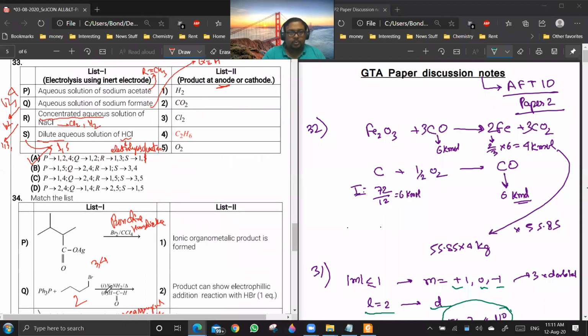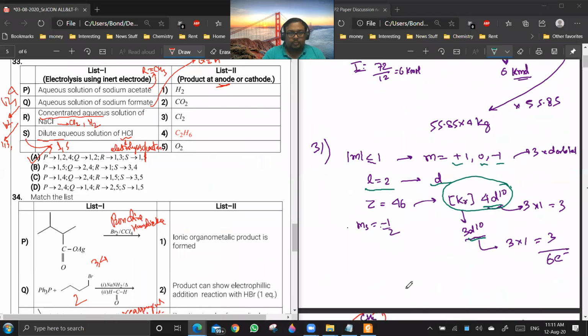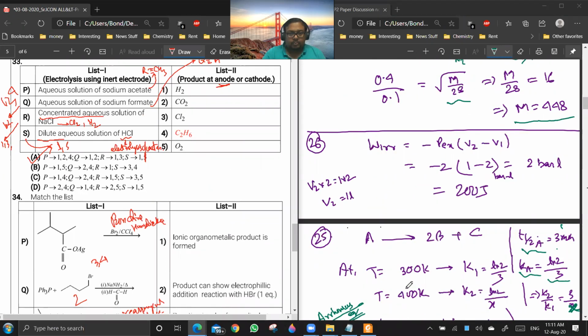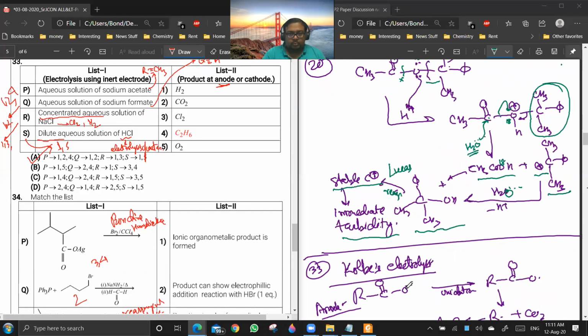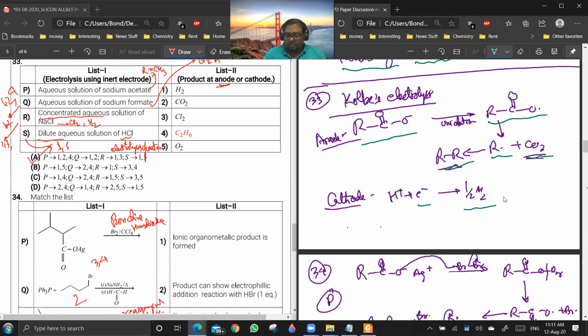33 and 34. So first 33. This is basically Kolbe electrolysis. So basically RCOO minus on oxidation will give RCOO dot, and this will give R dot plus CO2, and finally there will be coupling and you will be getting R-R. And at cathode, H plus plus electron will be giving H2. So if you are taking sodium acetate, then R will be CH3, you will be getting C2H6.